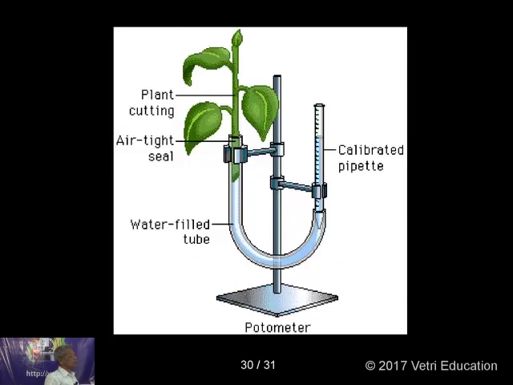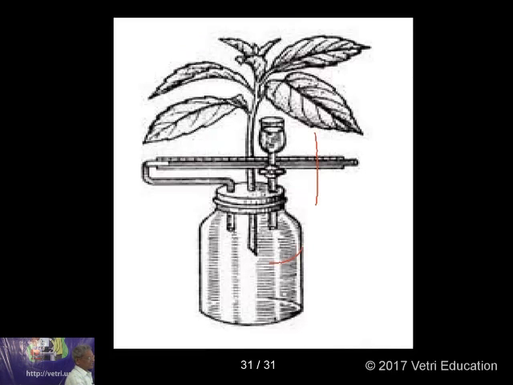The other photometer is a different design. When the plant is transpiring, water will get reduced from here. How much water the plant has taken, you can very easily calculate because it is a calibrated pipette. This is what is called a Farmer's photometer. It's only a different design. It was designed by a scientist called Farmer, so you call it Farmer's photometer.